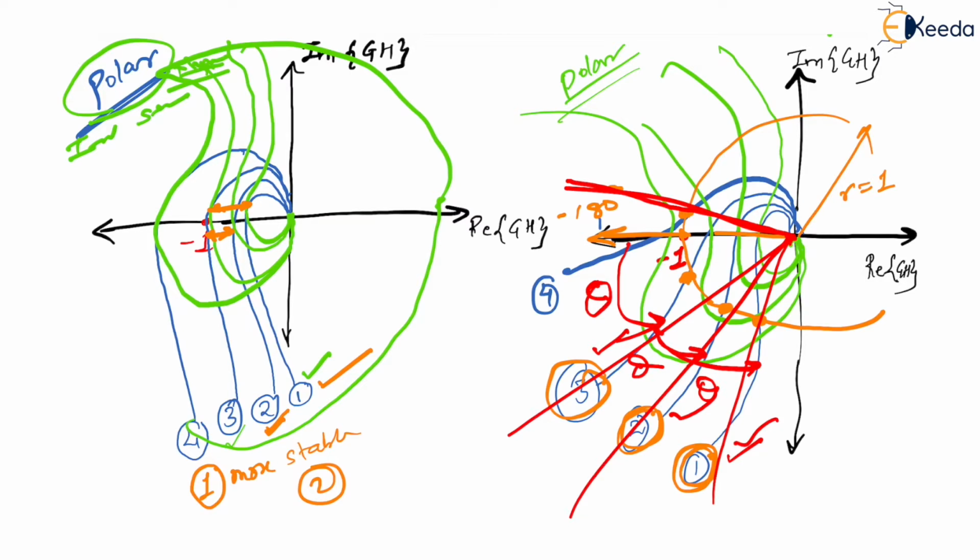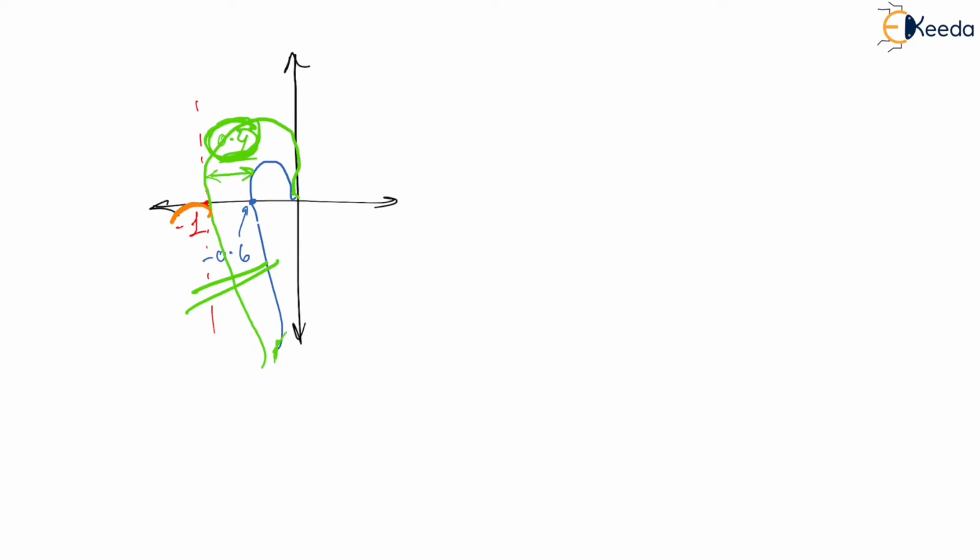What do these two plots tell you? These two plots tell you that when the angle of the polar plot is minus 180 degrees, mind my words, okay? When the angle of the polar plot is minus 180 degrees, then the gain should be less than -1. If you see here the gain is -1, here the gain is minus 0.6, which means the gain is lesser than 1.